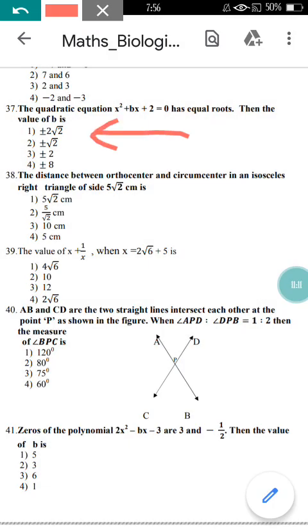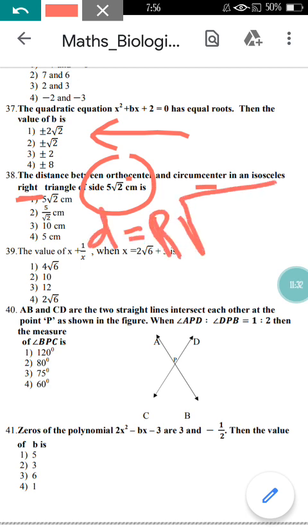Come to question number 38 here. The distance between orthocenter and circumcenter of an isosceles right angle triangle of side 5 root 2 centimeter is. They have given one of the angles as a right angle, it is 90 degree, and you just need to know the formula. Distance is equal to R, the radius, into root of 1 minus cos A cos B cos C, cos of all three angles you need to write.